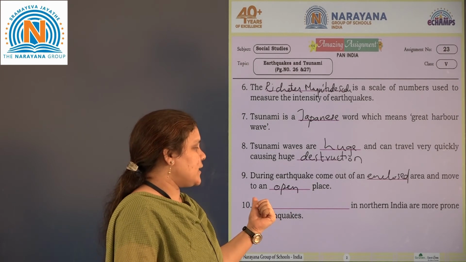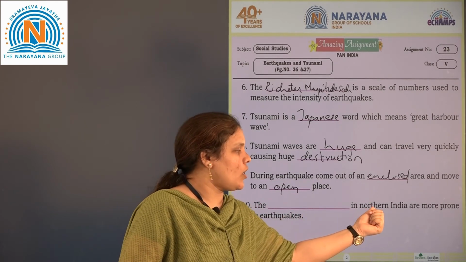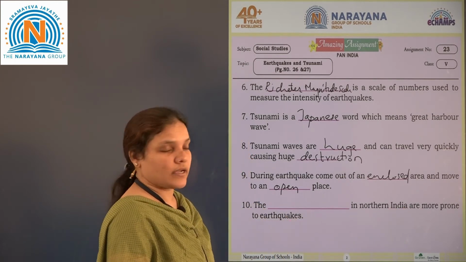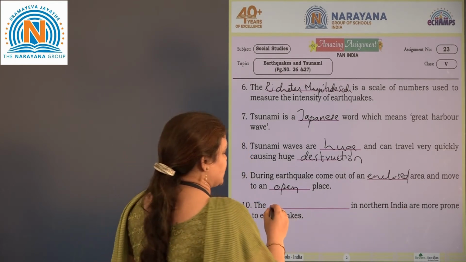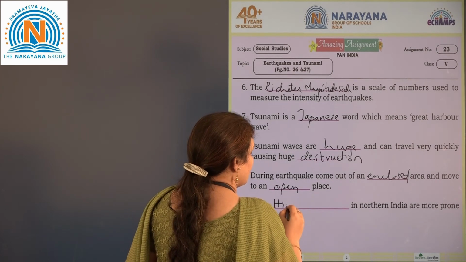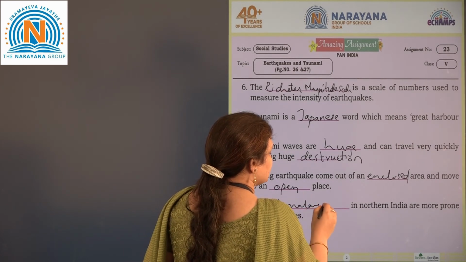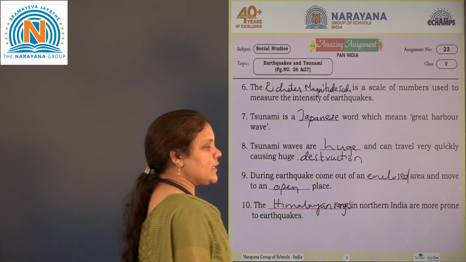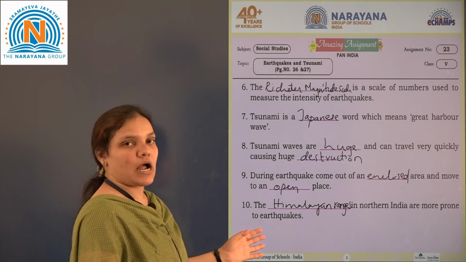Then 10th one, the blank in northern India are more prone to earthquake. The Himalayan ranges in the northern India are more prone to earthquakes.